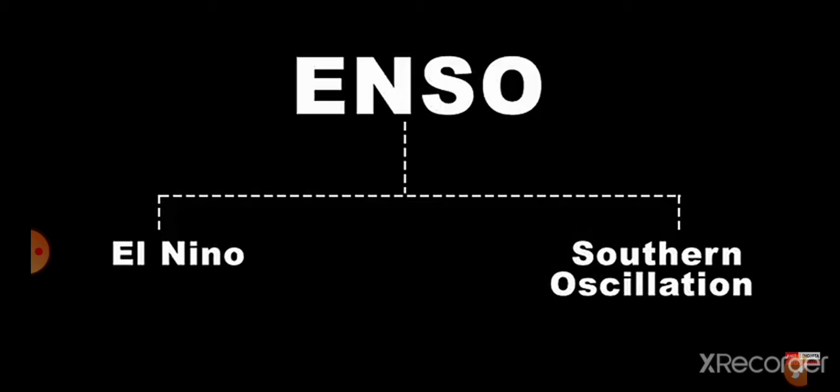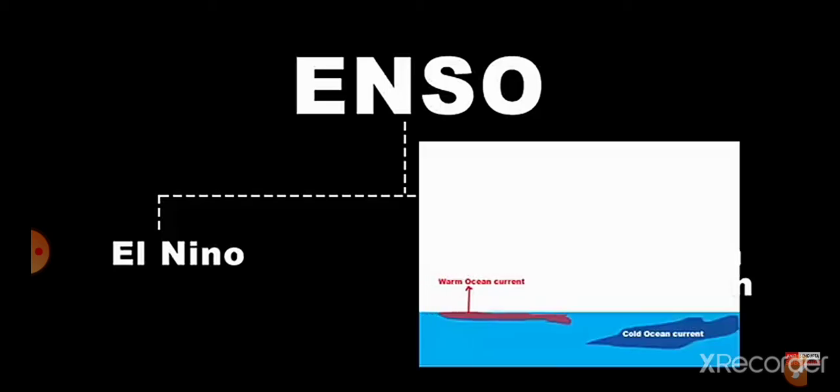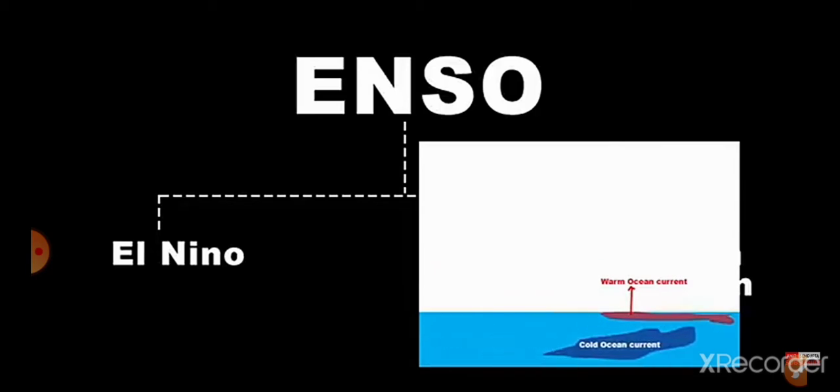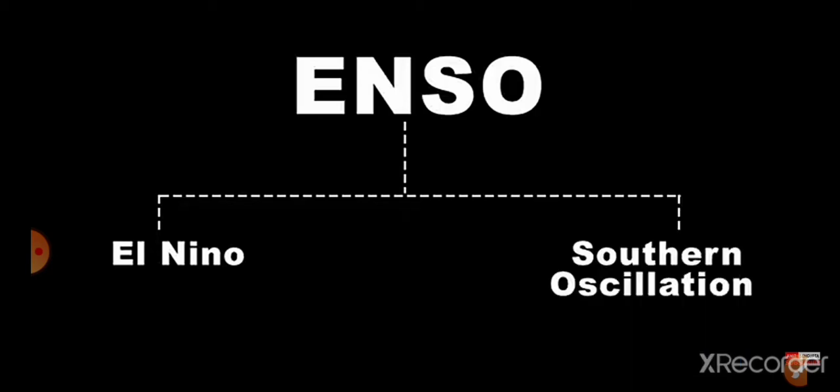Well, it's the temperature that we are talking about. And not just any temperature, ocean temperature. It is the ocean temperature that oscillates back and forth from warm temperature to cold temperature and vice versa. Now, the next question that should be in your mind is, which ocean are we talking about? I'll give you a hint. It's the largest one, the Pacific Ocean.